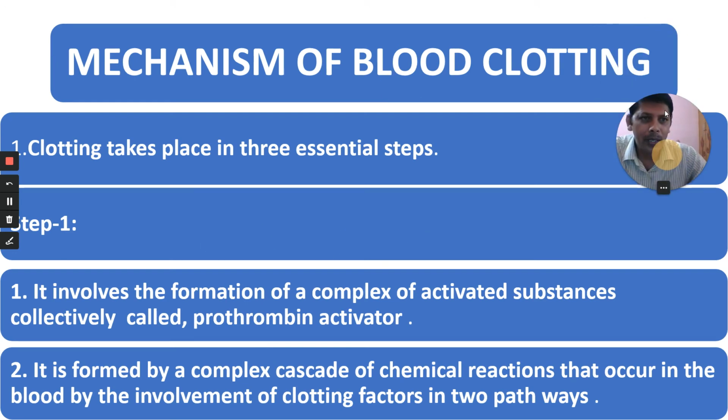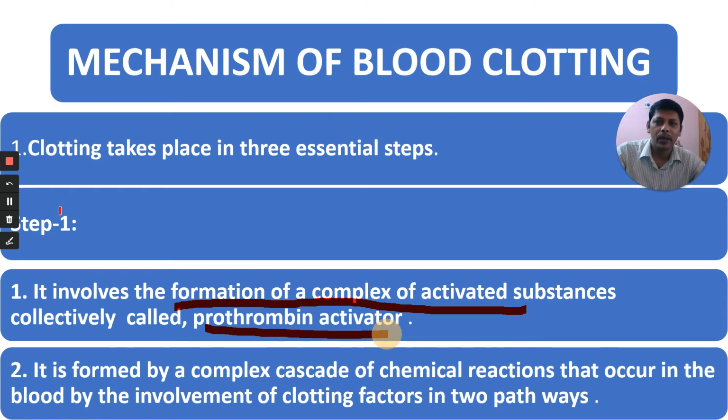The clotting mechanism of blood clotting takes place in three essential steps. Step one involves the formation of complex activated substances, collectively called prothrombin activator. Formation of prothrombin activator is very important. It is the first step.